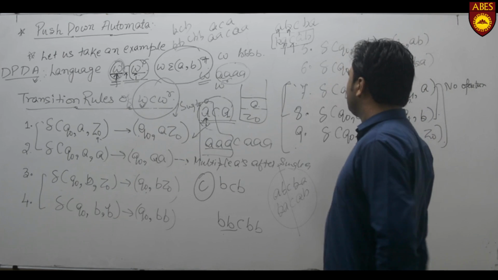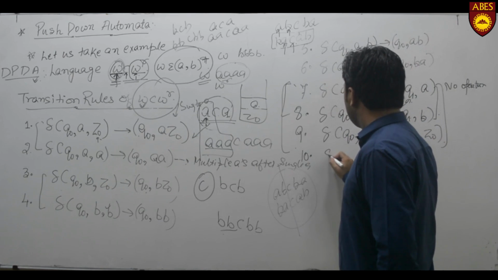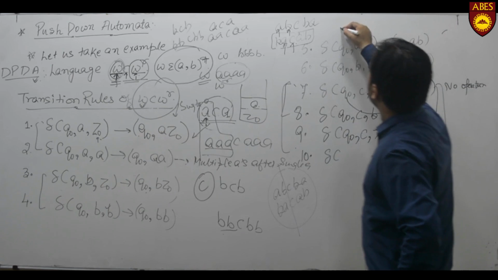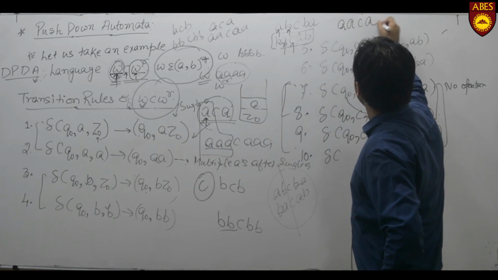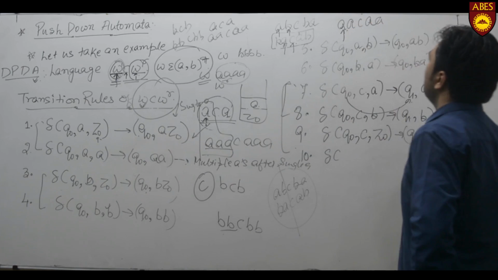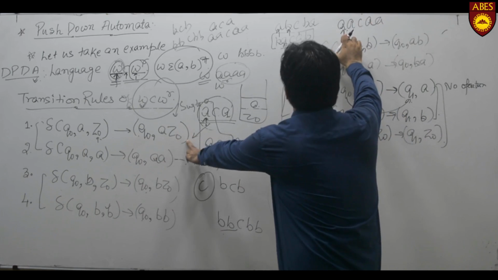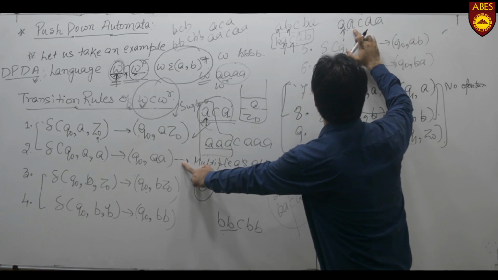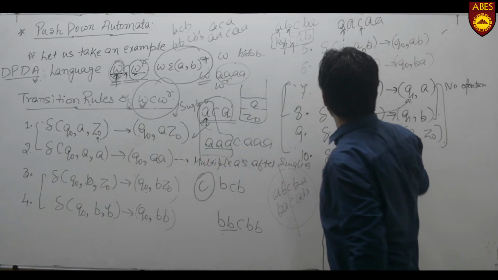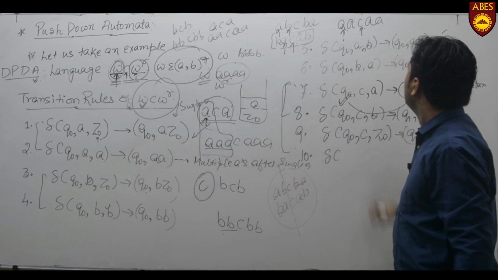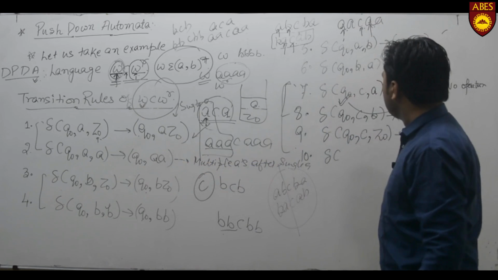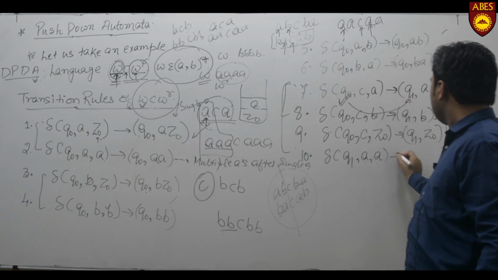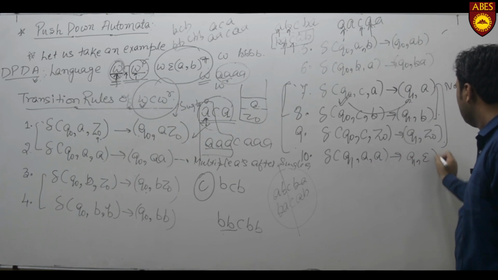After performing no operation, rule number 10 is used for the popping part. Now as we know, if there is a string A, C, A, and this A is to be pushed, we have to use rule number 1 for pushing this A. Now this A is to be pushed, then we have to use rule number 2. Now for C, we have to use rule number 7. After this, for Q1, A, top symbol is A, we simply get Q1, null.